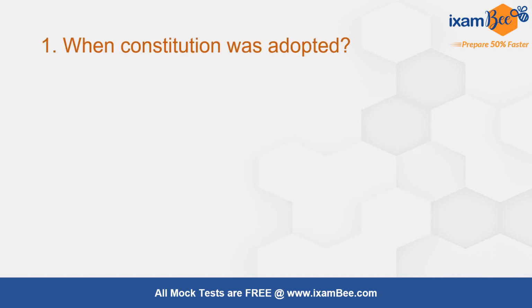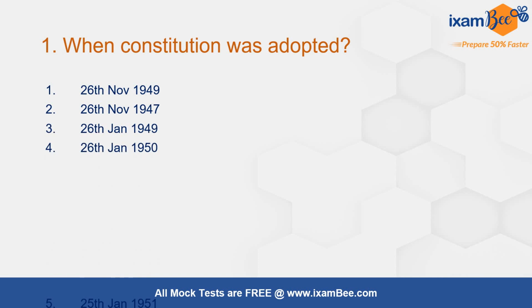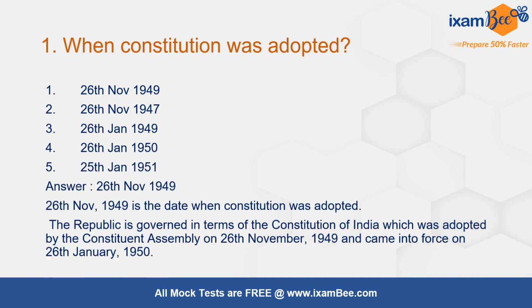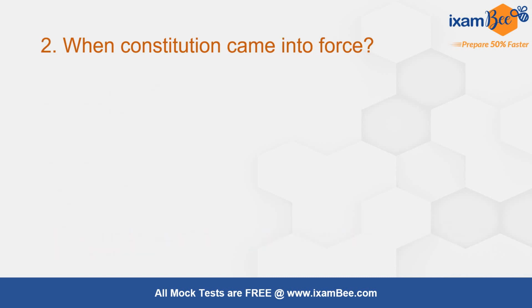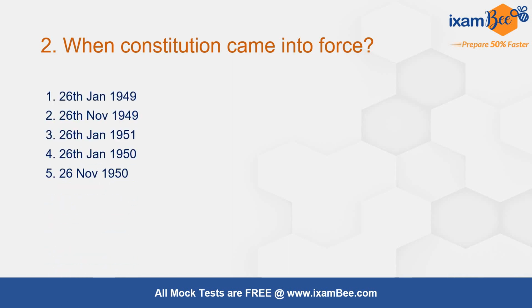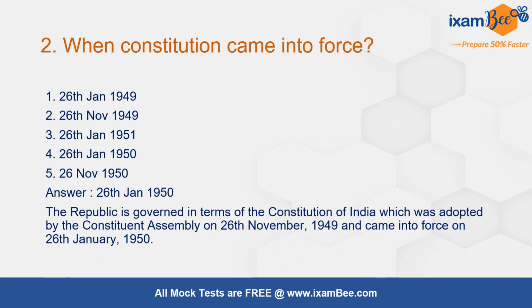So let's start. First question is with respect to the adoption of the constitution. बहुत ही easy question है, ये आपको 2020 phase 1 paper 2 में मिल जाएगा. When the constitution was adopted, the correct answer is 26 November 1949. The Constituent Assembly adopted the Constitution on 26 November 1949 and this came into force on 26 January 1950. Second question, the same year, the same paper, was with respect to the coming into force of the Constitution. So when this came into force, it was 26 January 1950.